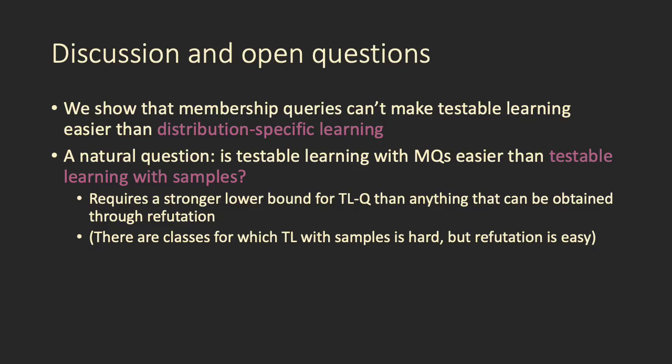It would require a stronger bound for testable learning with queries than anything that can be obtained through our technique, which is going through refutation. And the reason for this is that there are classes for which TL with samples is hard, there are lower bounds, but refutation with respect to the uniform distribution is easy. An example is the class of monotone functions on the uniform distribution. There's a 2 to the omega of n lower bound for testable learning, but refutation can be done in 2 to the square root n time.